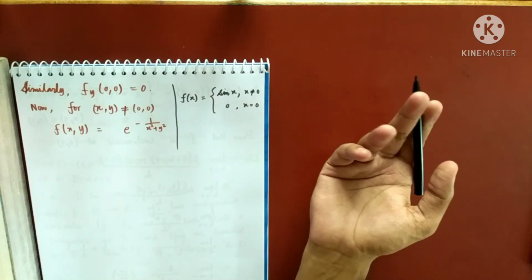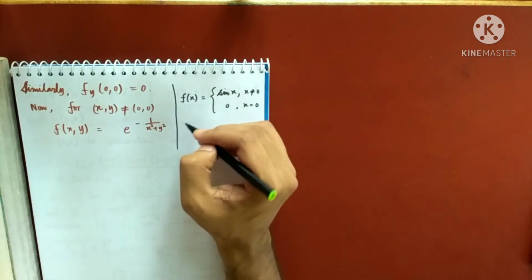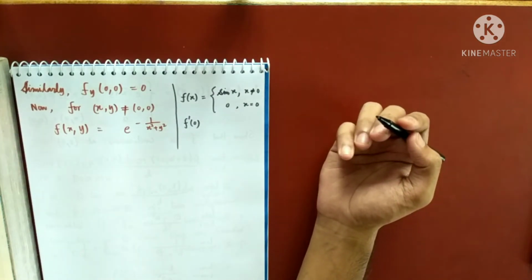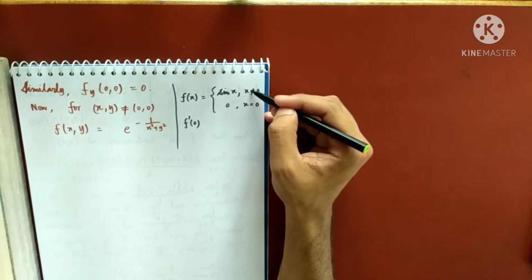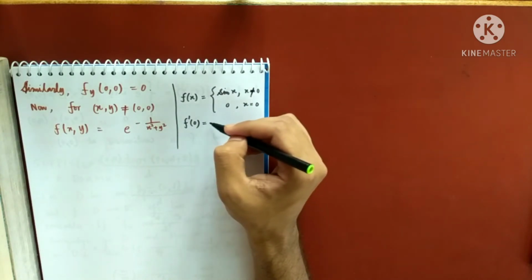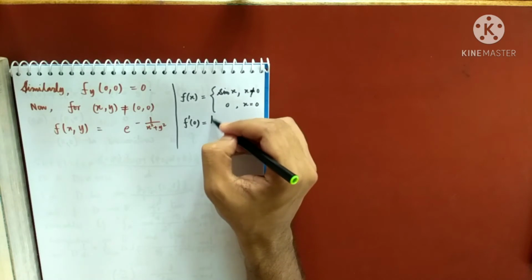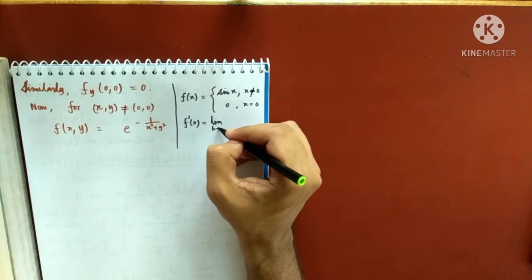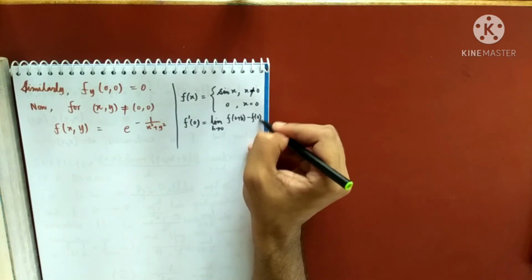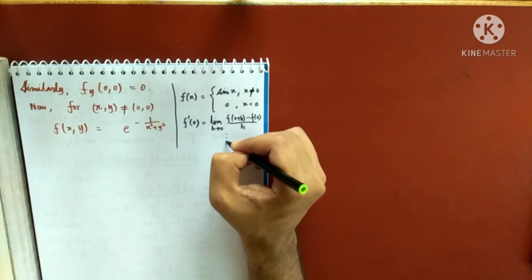Suppose I ask you to find f dash 0. Because the function is broken at 0, you cannot just differentiate directly using any formulas. You will apply the definition of differentiation, limit h tends to 0, f of 0 plus h minus f of 0 by h.